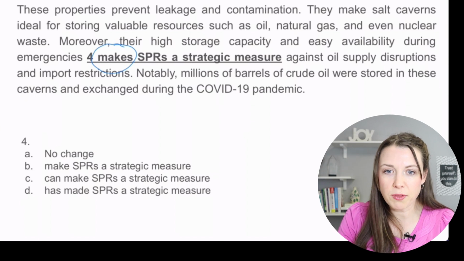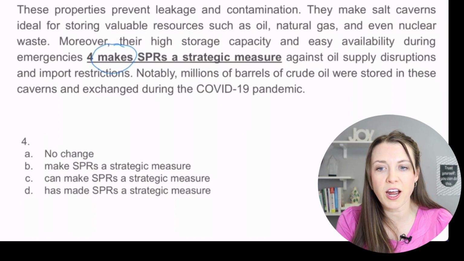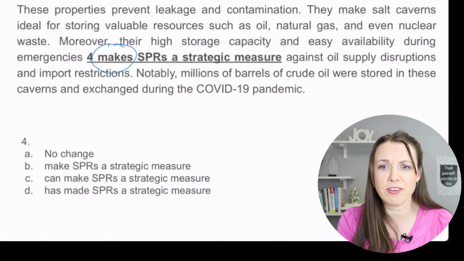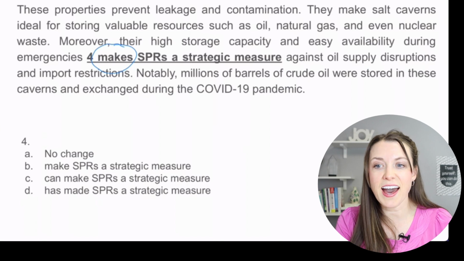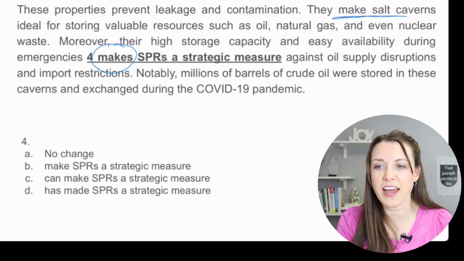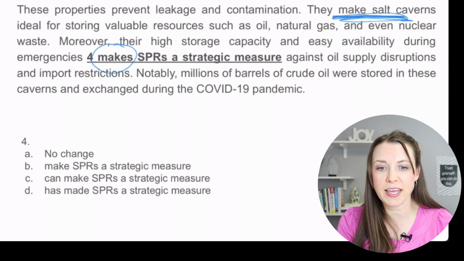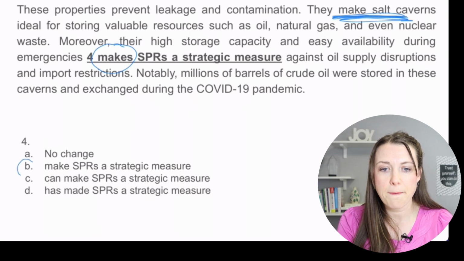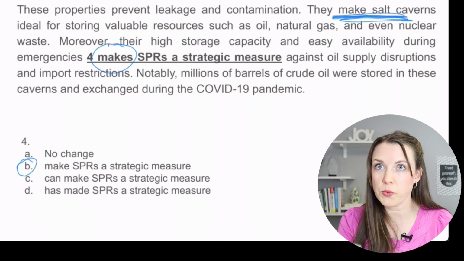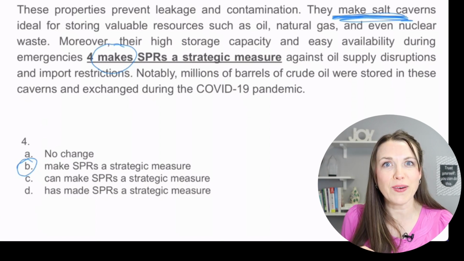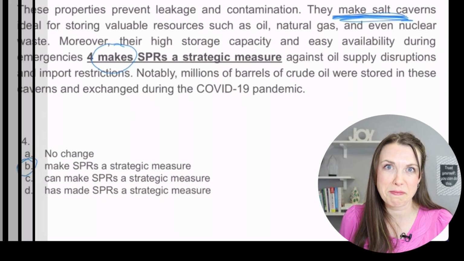All right, so I'm looking through that sentence. "Moreover, their high storage capacity and easy availability during emergencies." That doesn't really give us a clue. Let's look at the sentence above that. "They make salt caverns." That's our clue. They make. So we want to be consistent with our verbs. So we're going to say they make, and look at this. We have make right here in B. "Make SPRs a strategic measure." So again, look at the sentence or the sentence before and see if you can find the clue on how the verb is supposed to be.